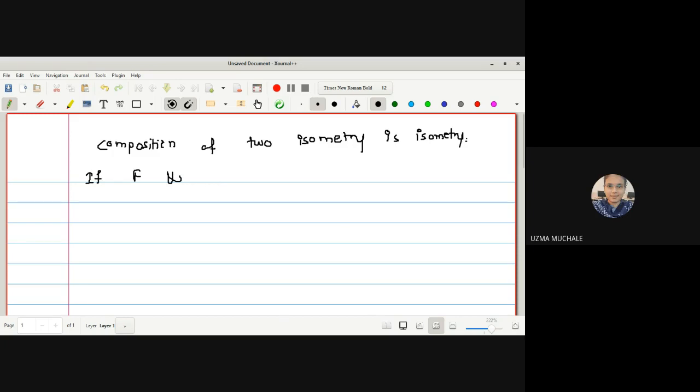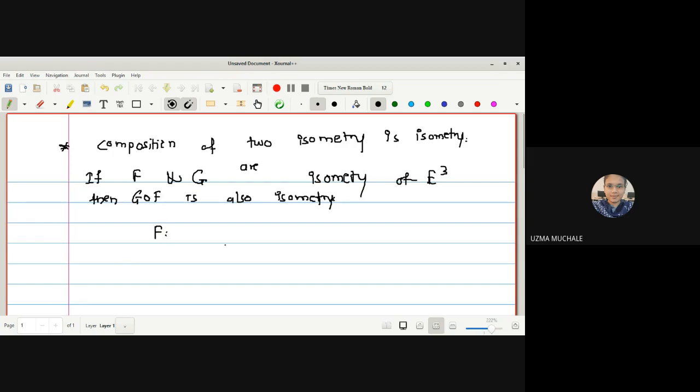Let us assume that f and g are two isometries. If the question is like this, prove or show that the composition of two isometries is an isometry, what we have to do is assume that f and g are isometries of E3. Then our aim is to prove that g composite f is also an isometry.